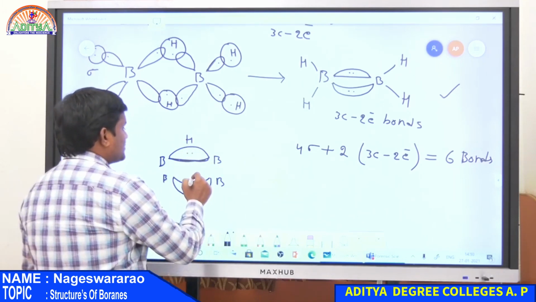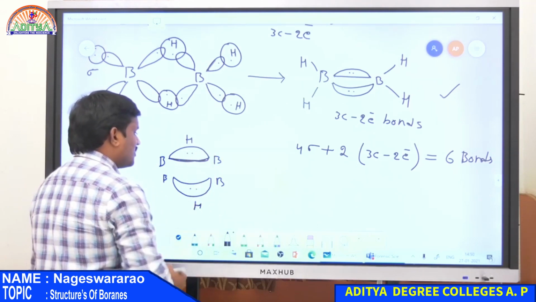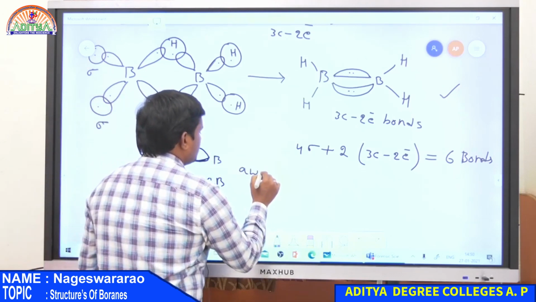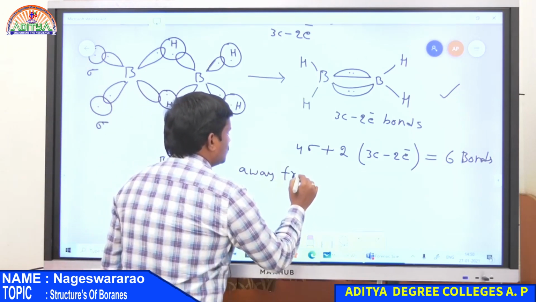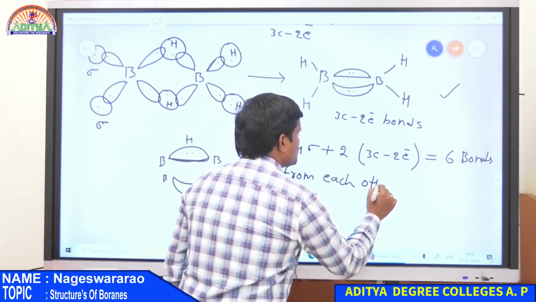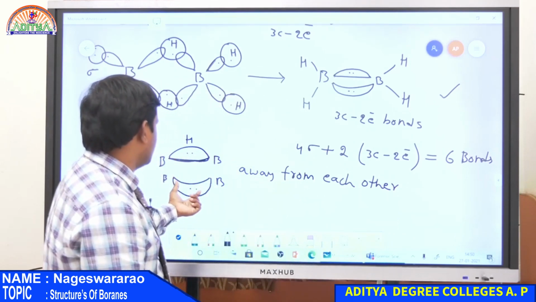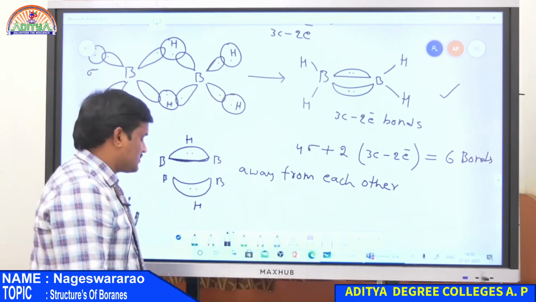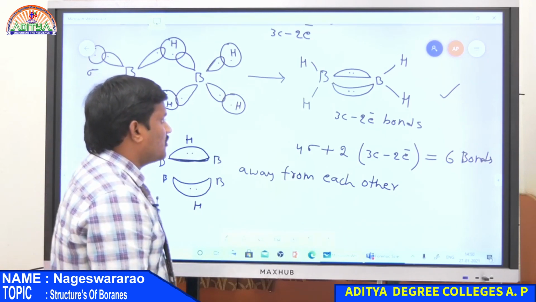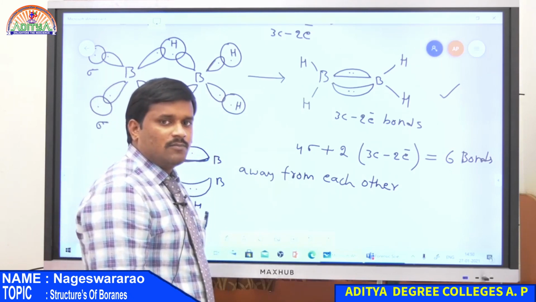Therefore here there exists a repulsion between these hydrogen nuclei due to the presence of electrons. Hence these bonds are always away from each other. Both are away from each other. This is due to the presence of hydrogen nuclei having 2 electrons in the 3-centered 2 electron bonds. Therefore, finally, B2H6 has 4 covalent bonds as well as 2 3-centered 2 electron bonds.